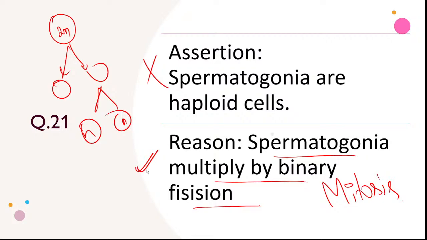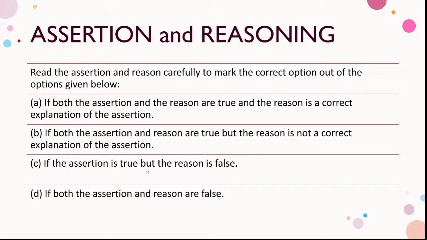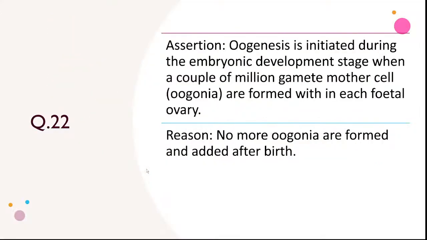Moving to the next question. Assertion: oogenesis is initiated during the embryonic development stage when a couple of million gamete mother cells, oogonia, are formed within each fetal ovary.